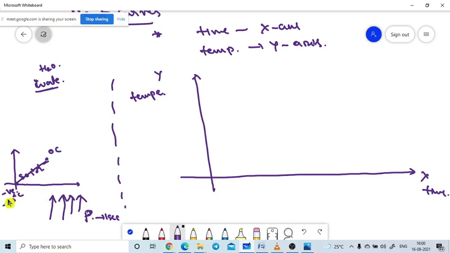So in the graph, time is increasing: t0, 1 second, 2 seconds, 3 seconds, 4 seconds. While time is increasing, the temperature of the ice rises. First we took minus 10 degrees Celsius, and the final temperature we observed is 0 degrees Celsius.